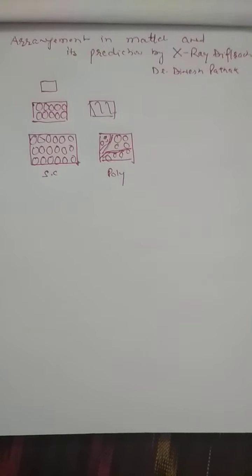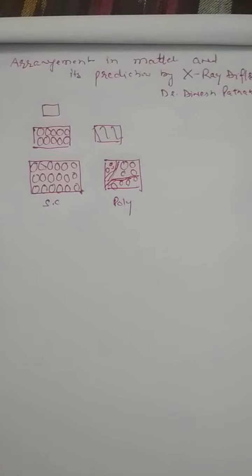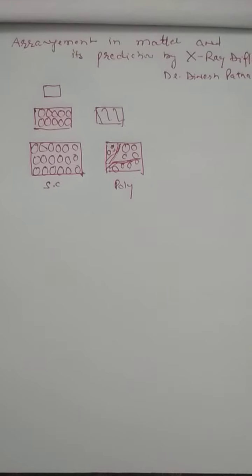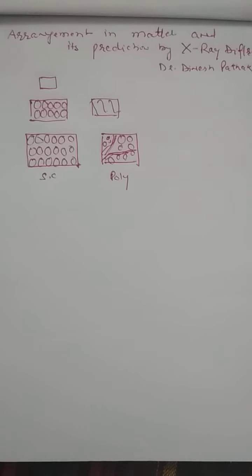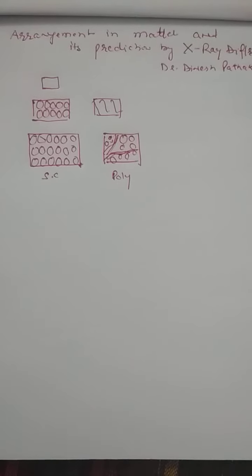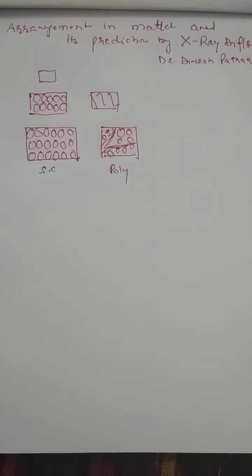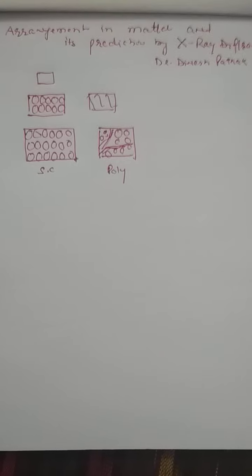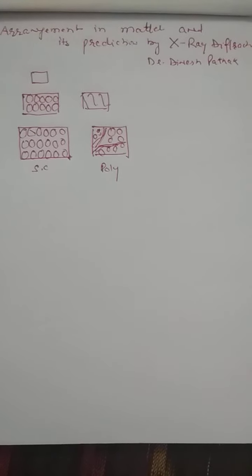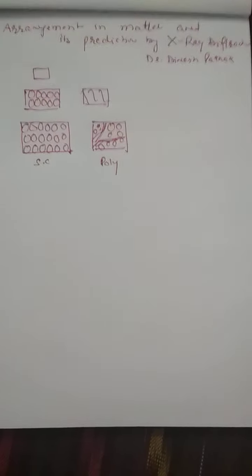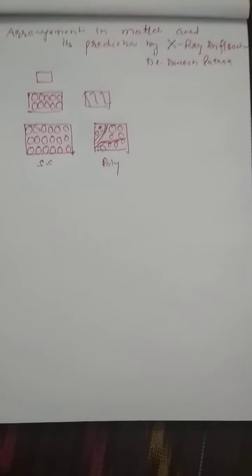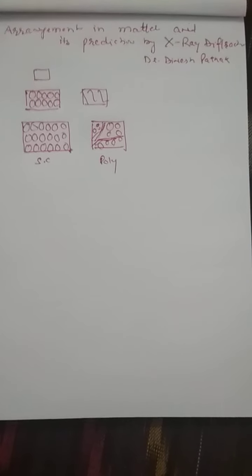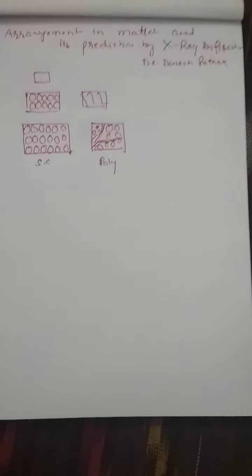Now, how to analyze it? This idea was first speculated by the Greeks. They said that there may be some arrangement in solids. Then came the experiment by a German physicist, Laue, who did not interpret it very well. The first successful experiment was done by Bragg and Bragg, the father-son Nobel laureates.